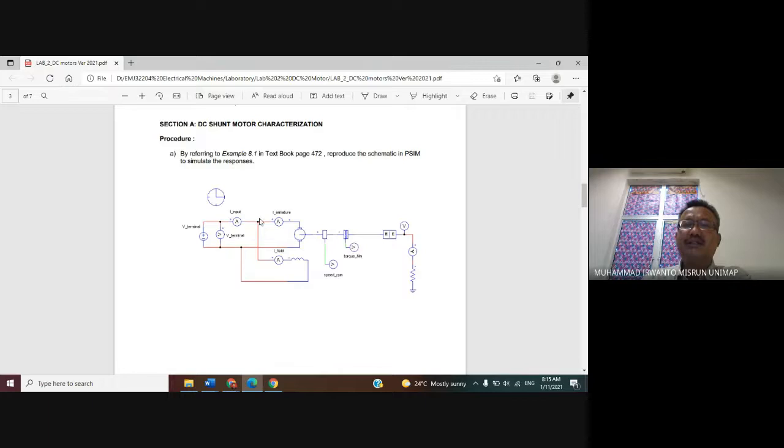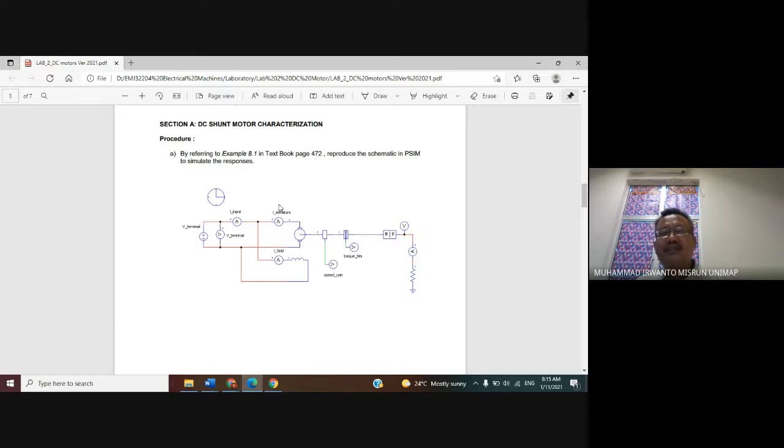Now this circuit refers to the book Fundamental of Electrical Machine by Chapman, page 472, example 8.1. If you read in here, we can see here, I will explain first.